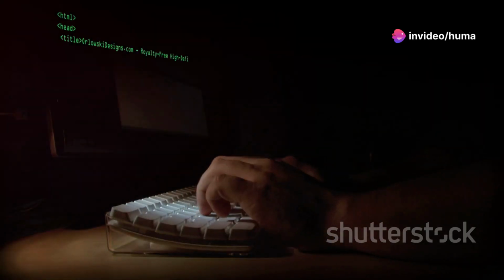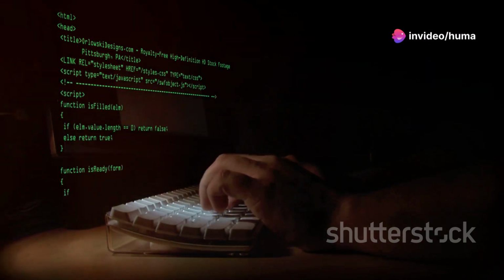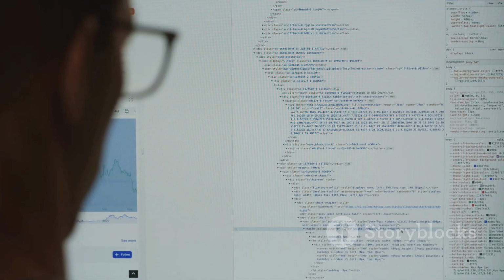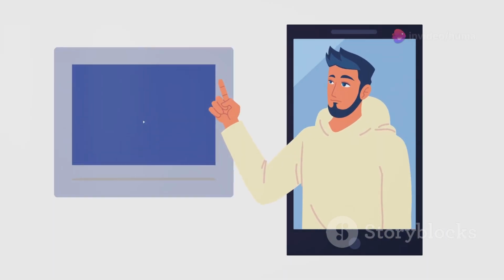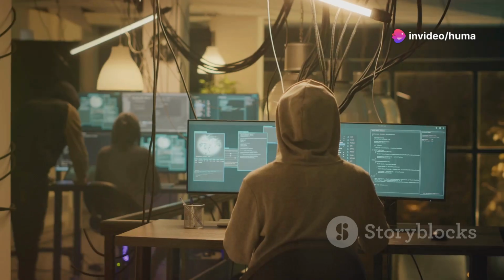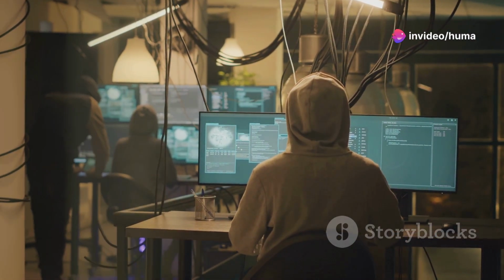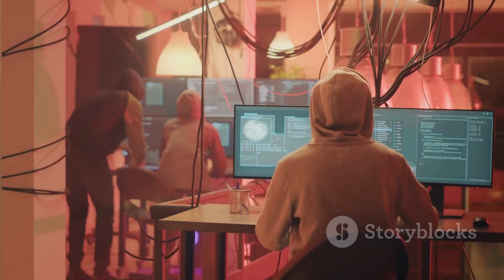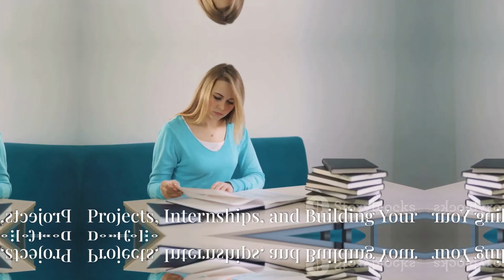Each of these specializations requires a specific set of skills and knowledge. Web developers need to be proficient in HTML, CSS, and JavaScript, while mobile developers need to master platforms like Android and iOS. Cybersecurity professionals need to understand security protocols, threat detection, and incident response. So which path will you choose? The possibilities are endless.